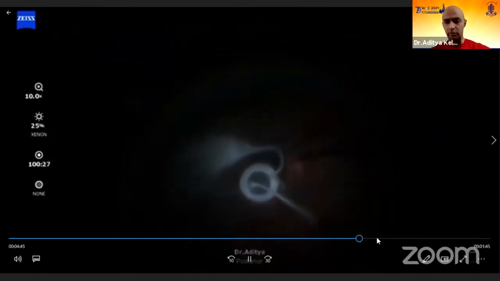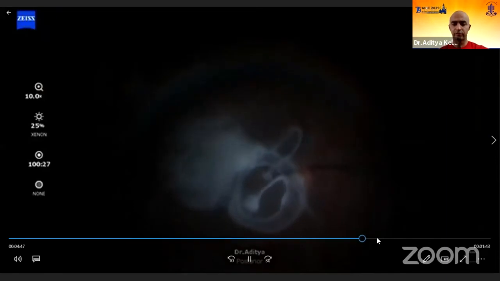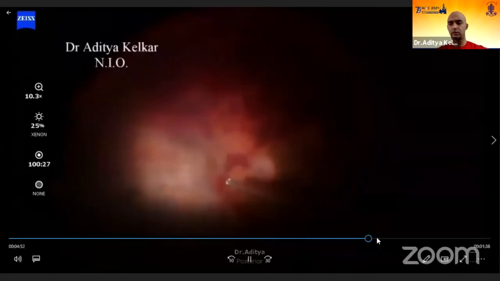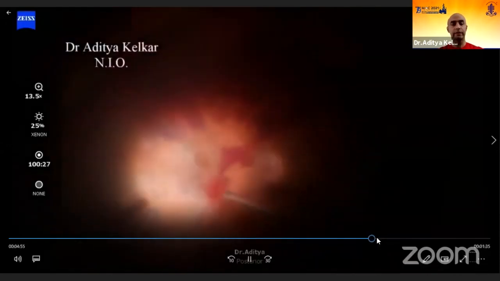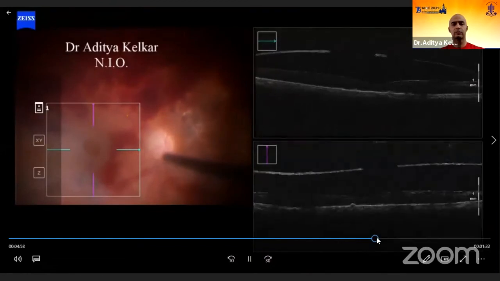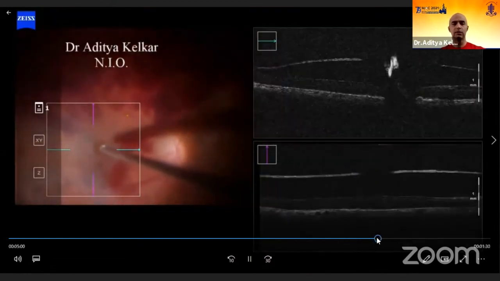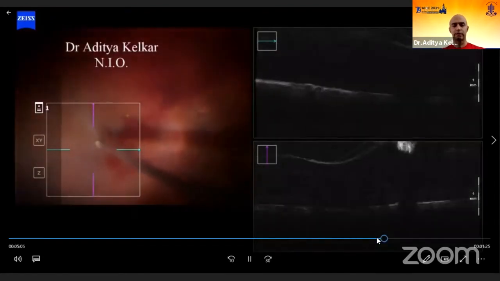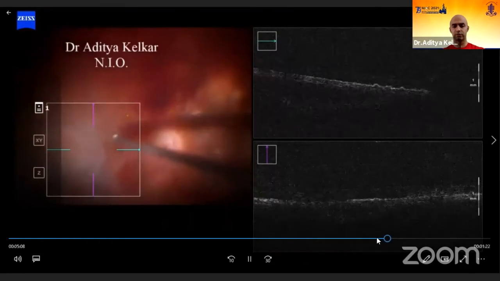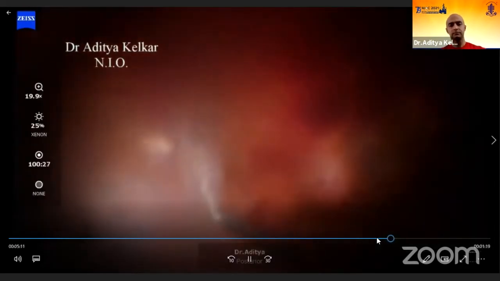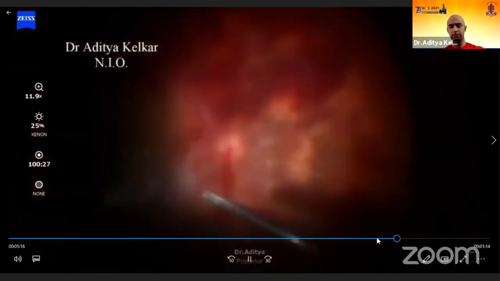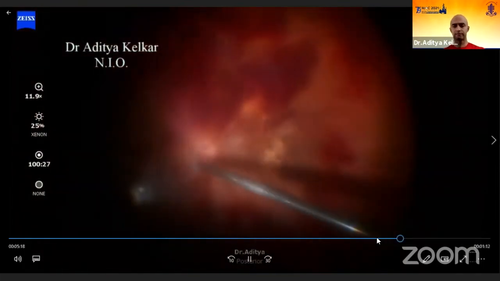So in this case, as I said, we can introduce intravitreal triamcinolone in case you have cystoid macular edema at the end of clearing up of the vitreous hemorrhage. Another interesting scenario is to identify on table quickly whether this is actually a macular hole or a pseudo hole. You want a quick feedback from the OCT, and it shows that it's a pseudo hole. So then you can easily approach through the same area, because that's the cleavage plane, and then introduce a posterior vitreous detachment and remove the vitreous. So it's also useful, as I said, for a quick feedback on table to identify certain pathologies, just in case you are in doubt.